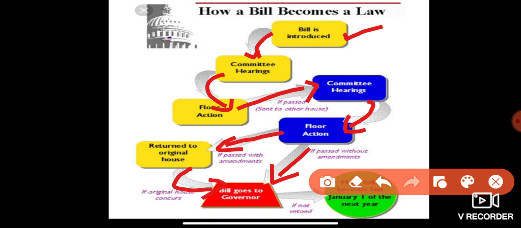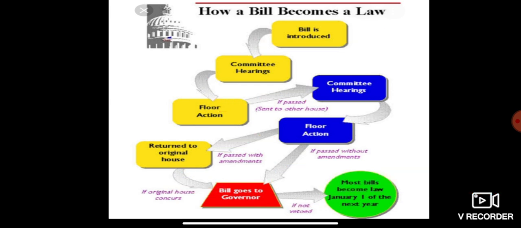And if not voted, most bills become law on January 1st of the next year. This is how bills are passed in a parliament. I hope now you are clear how bills are passed and how they become law.